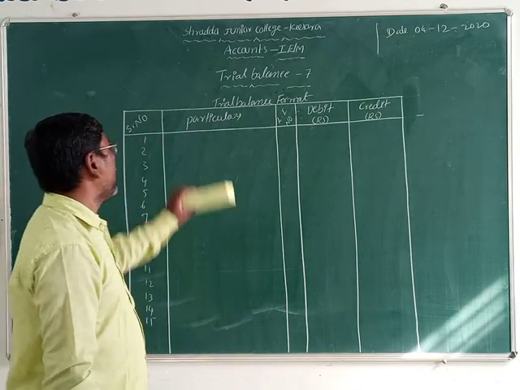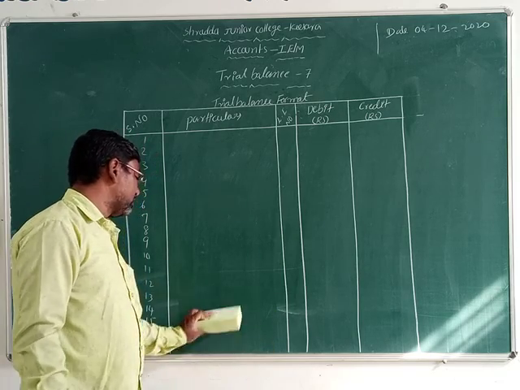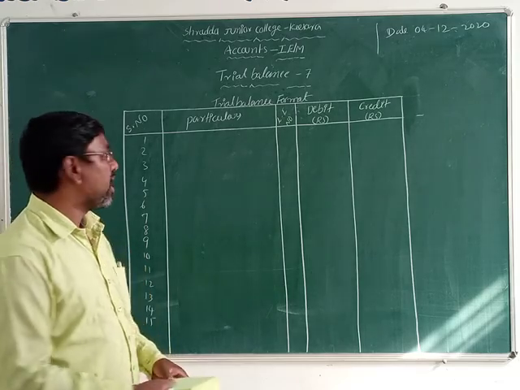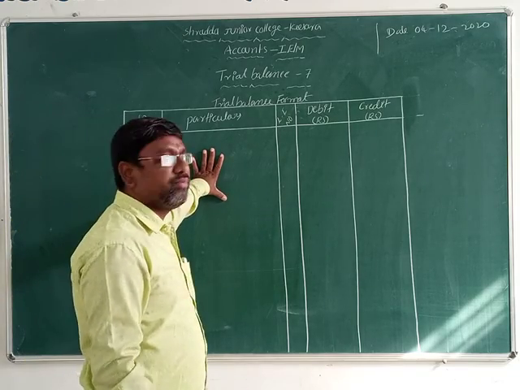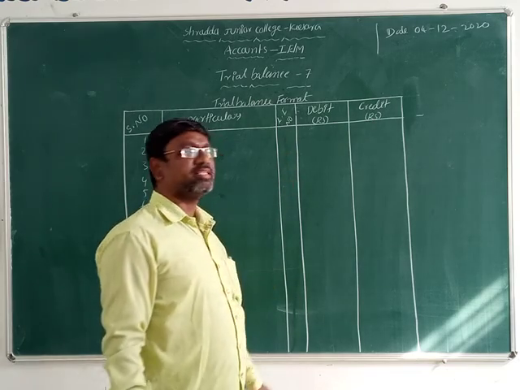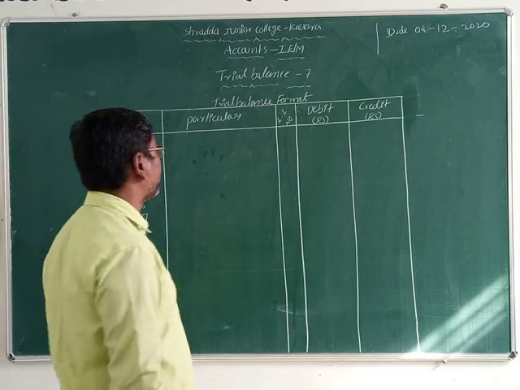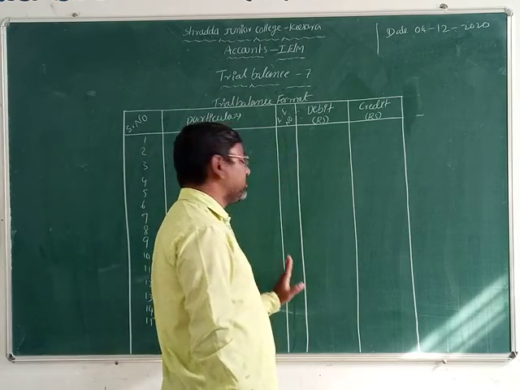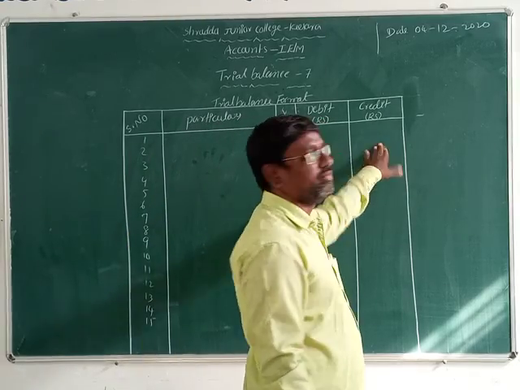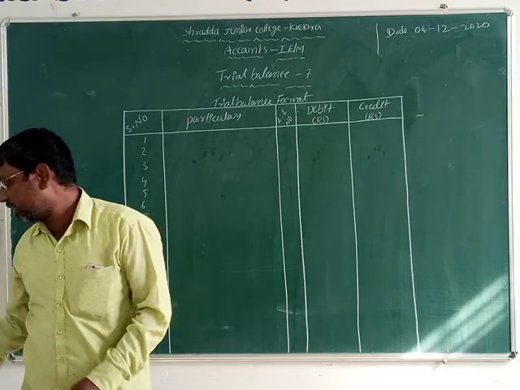Okay now, in particulars we can write liability, asset, isn't it? Income, expense, loss. Whatever is given, that particular we can write here. Now LF is empty. So if any transaction is given an LF number, then we can record it in this LF column. Okay, now debit rupees and credit rupees are given. So what debit rupees we can record here?